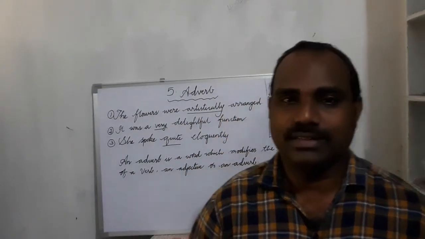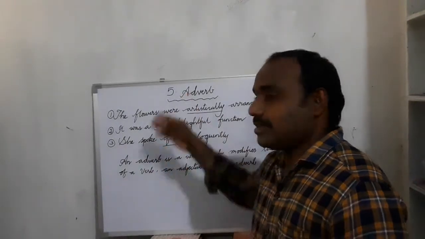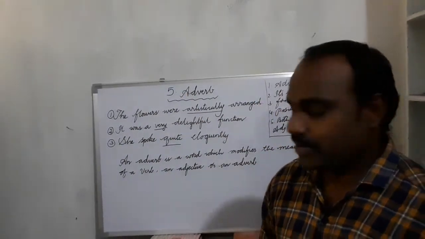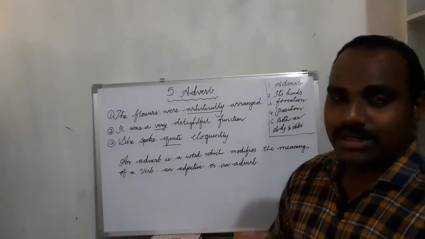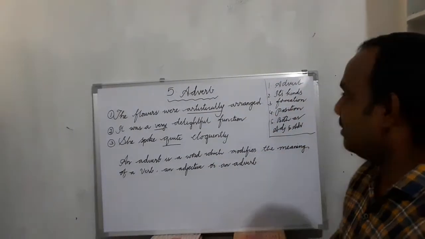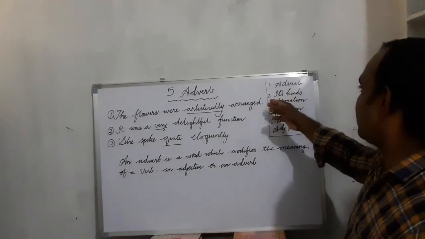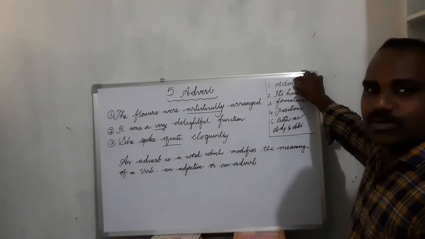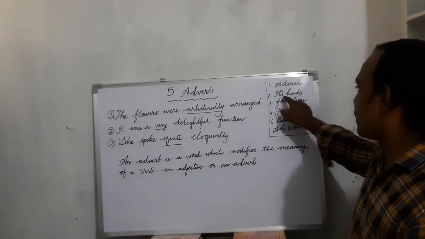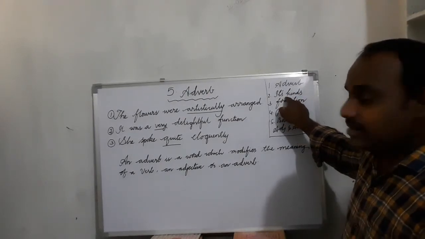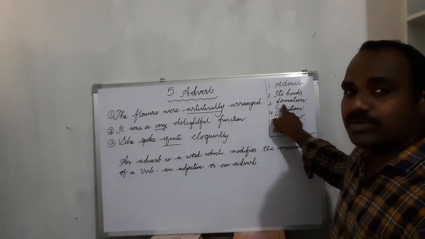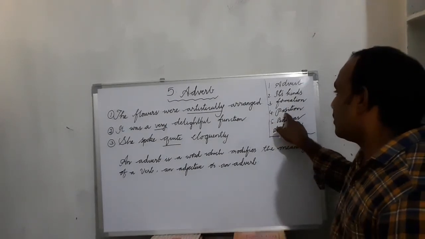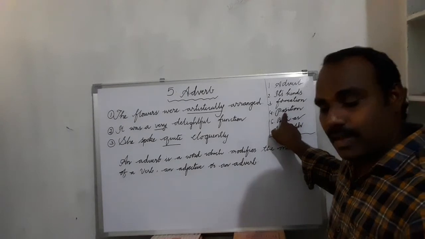So I have come here with another video with another topic, that is the fifth part of speech, adverb. In this video, I will let you know very clearly these mentioned topics. First one, adverb: what is an adverb and its kinds, formation of adverbs, how adverbs are formed, and position of adverbs also.